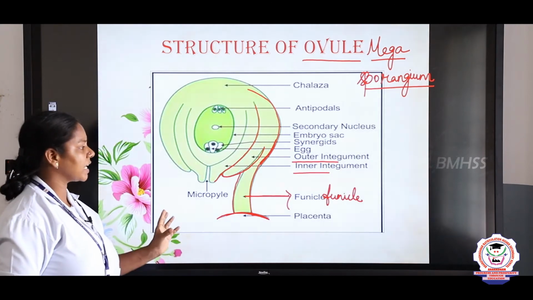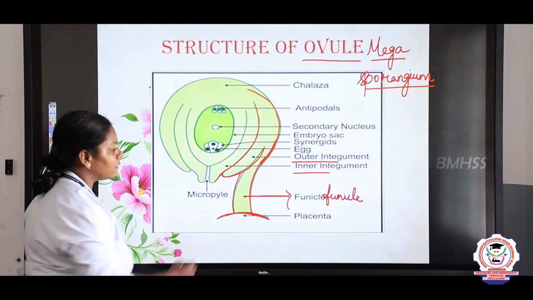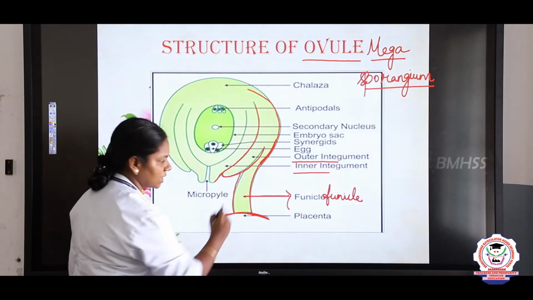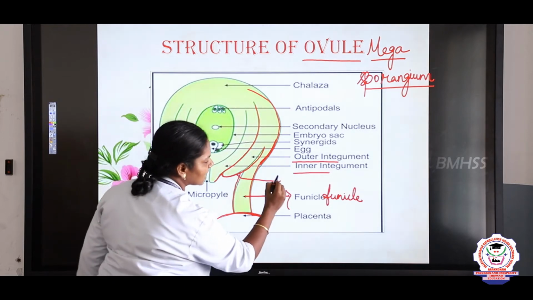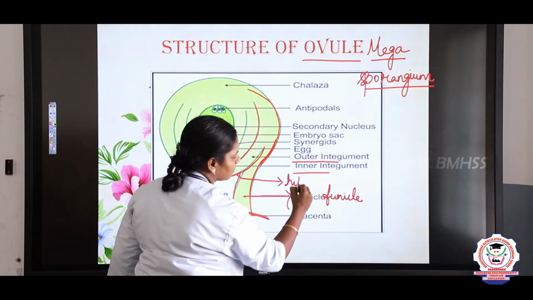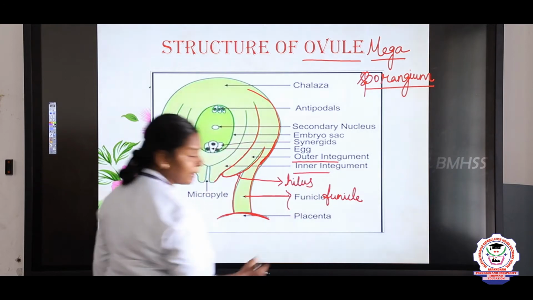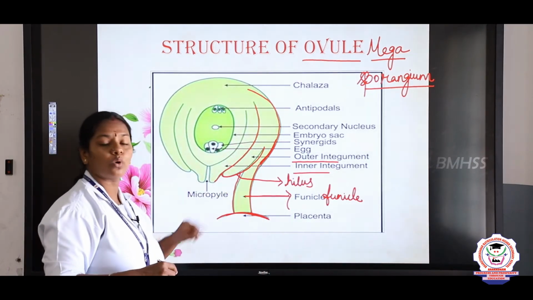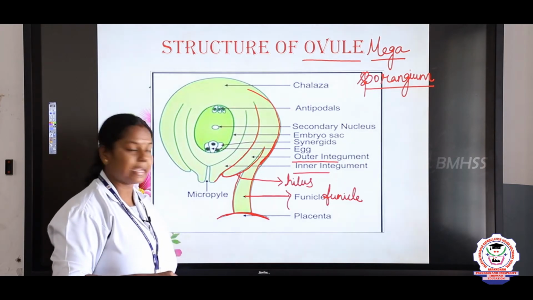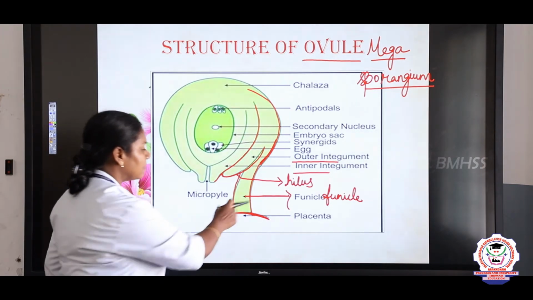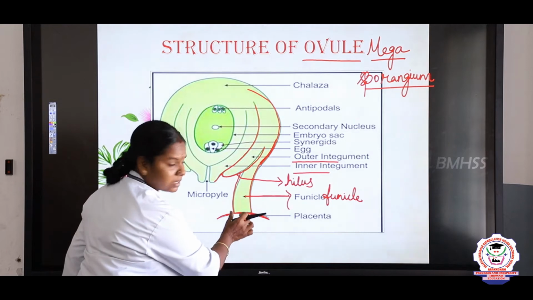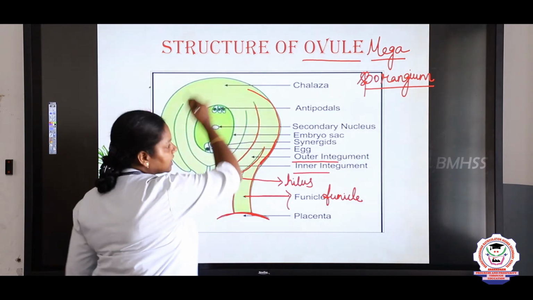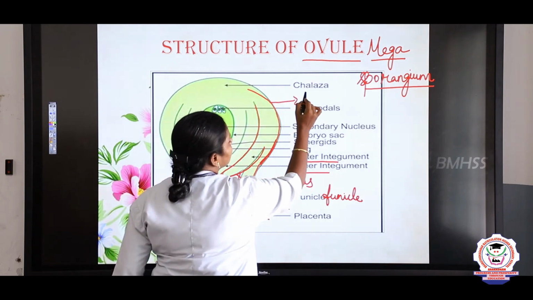And next we can see the depression, the place where the funicle and the integuments meet. This place we call the hilum or hilus. What do we say? Hilus. So the depression which the funicle makes with the ovule we call the hilus. And next, here the funicle forms a ridge-like structure while covering the ovule. This ridge-like structure is called the raphe.